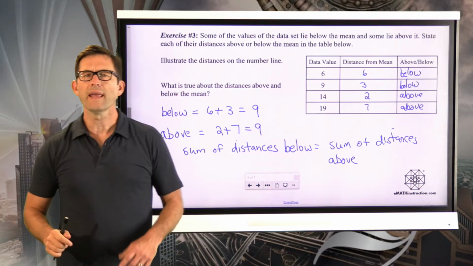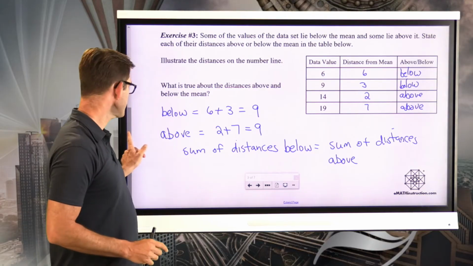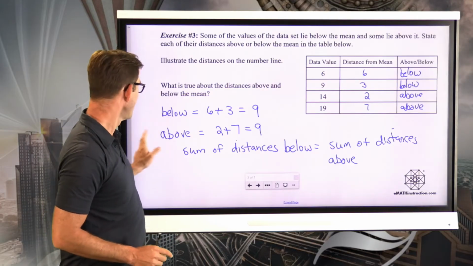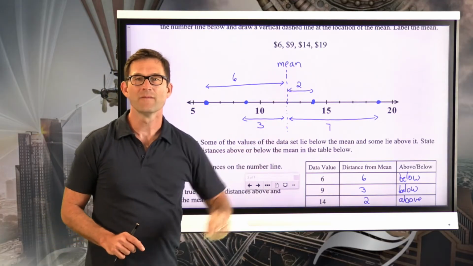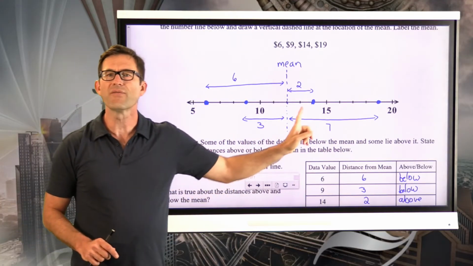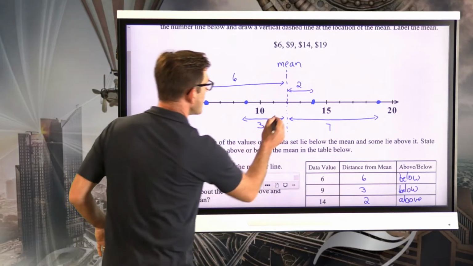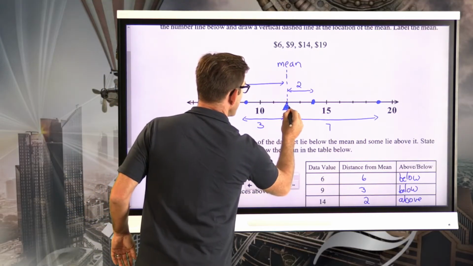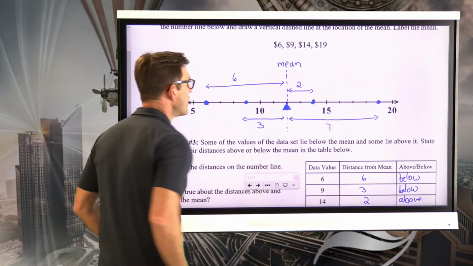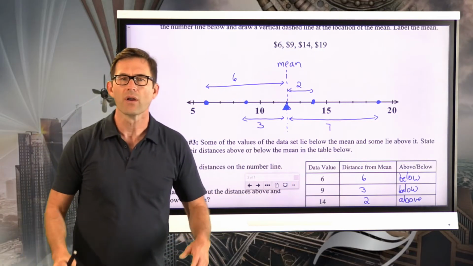It's almost as if coming back here, the mean is like the fulcrum point on a teeter-totter, on a seesaw. And you got all these people that are the same weight.